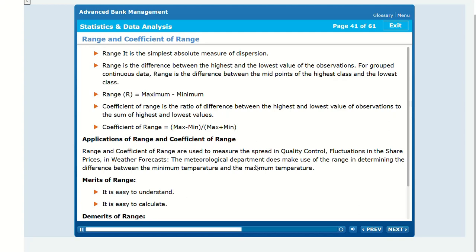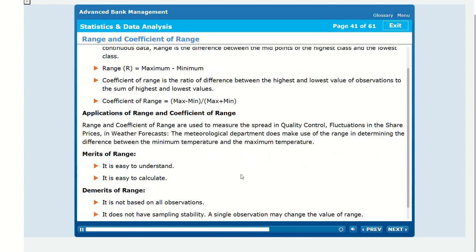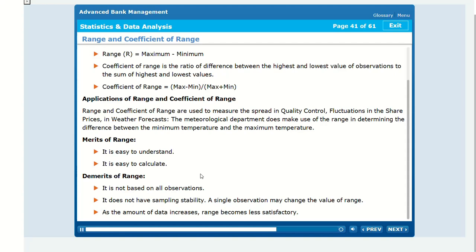The meteorological department does make use of the range in determining the difference between the minimum temperature and the maximum temperature. Merits of range. It is easy to understand. It is easy to calculate. Demerits of range. It is not based on all observations.